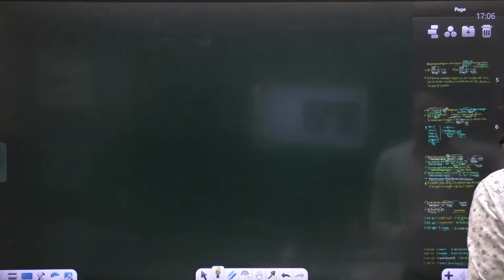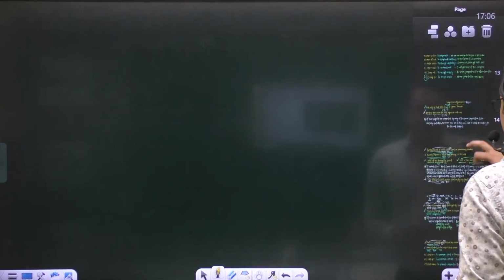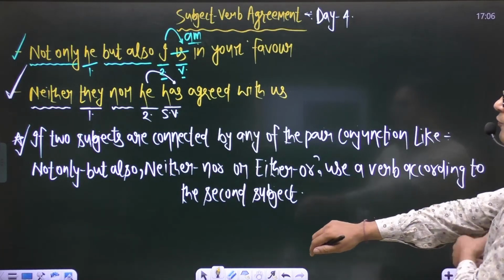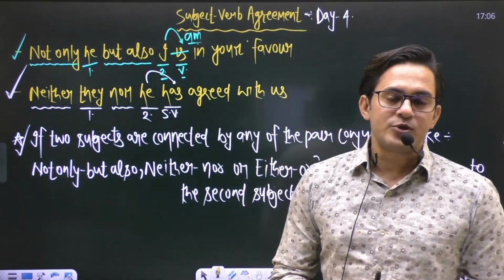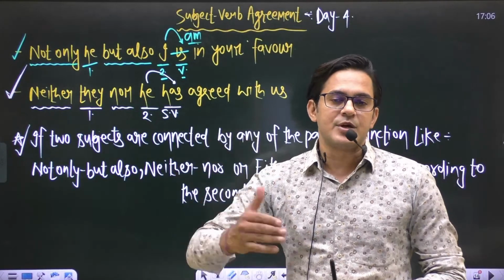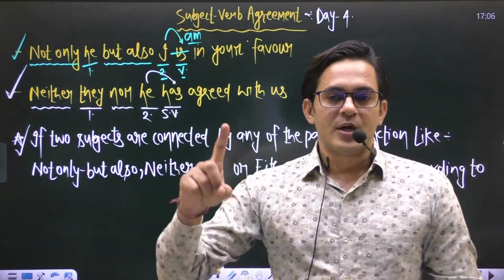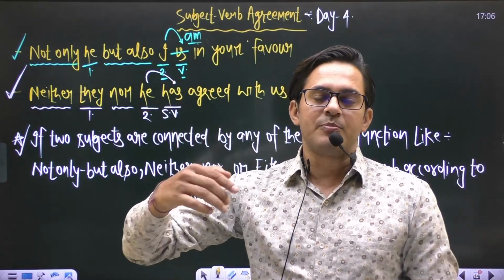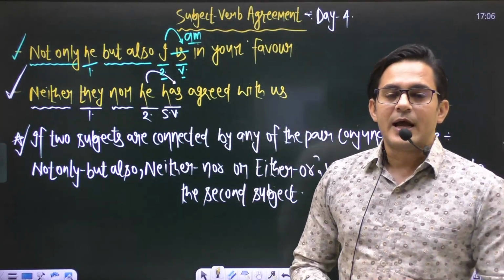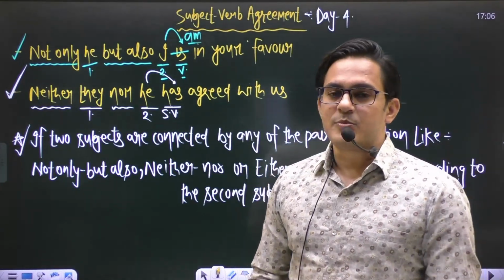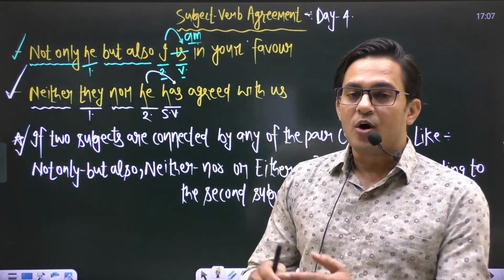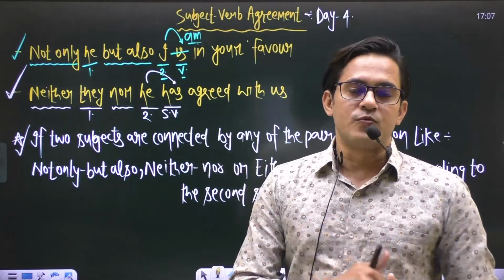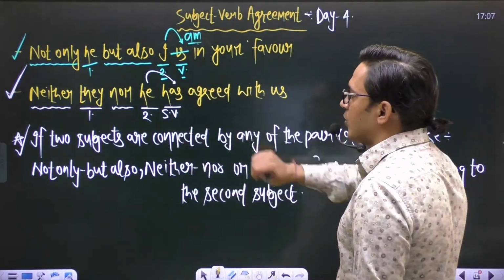In the last session, what we discussed, this one is the slide. In the fourth lecture, I told you some of the pair conjunctions, in which I said that if two subjects are connected by some of the pair conjunctions. What are the pair conjunctions? We have three pair conjunctions: not only but also, neither nor, and either or. Whenever two different subjects are connected by these conjunctions, the verb is always used according to the second subject, or you can say nearer to the verb, right? So according to the second subject, the verb is used.